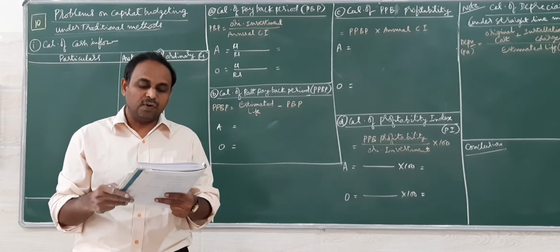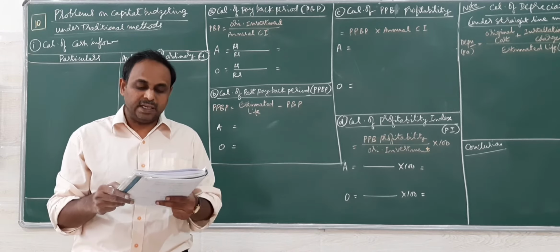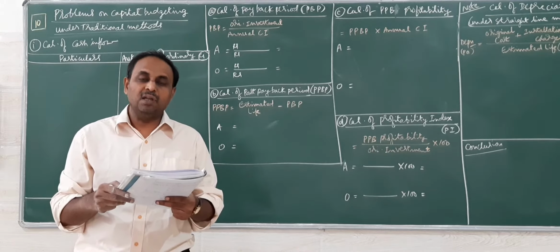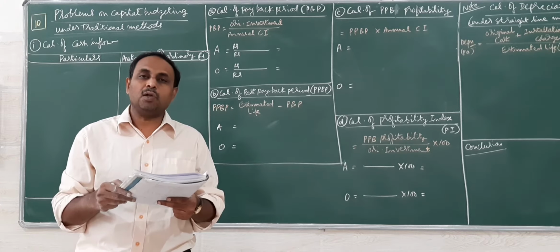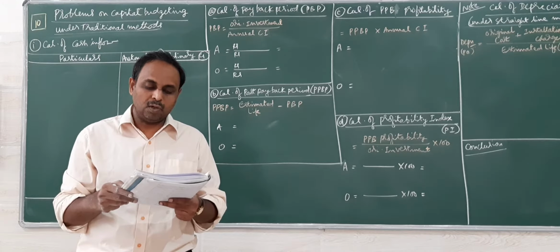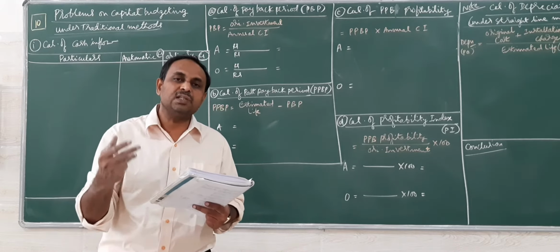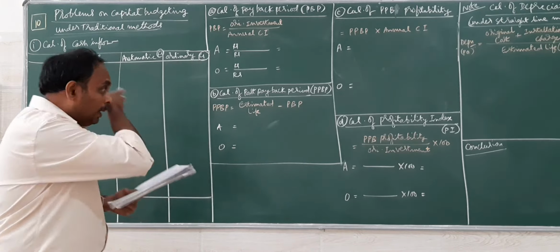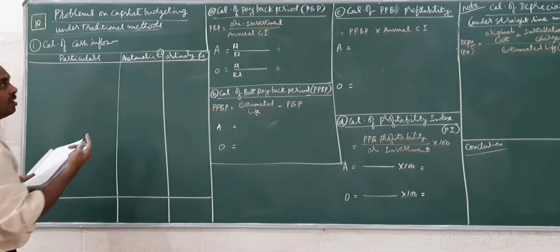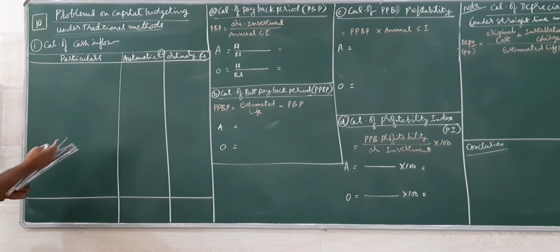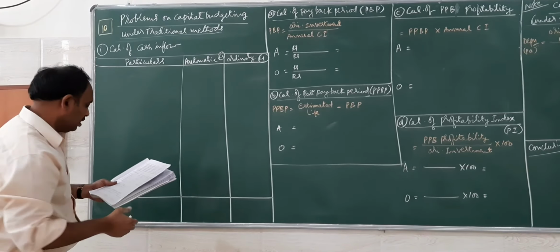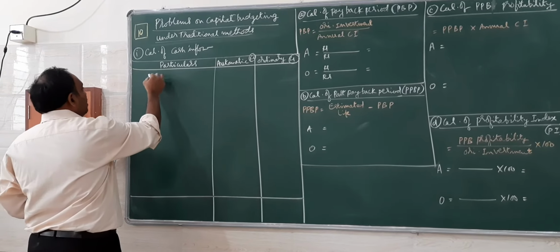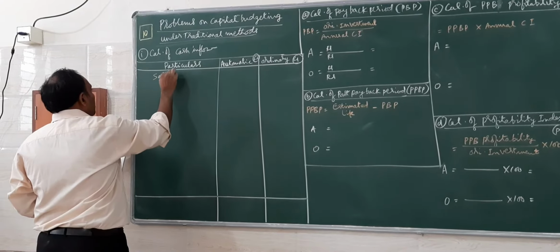Information is also given on estimated sales, material cost, labor cost, and variable cost. With this information, first we have to find the cash inflow, which is not given in the problem. Without this cash inflow, we cannot work further. So let me take the information available there.